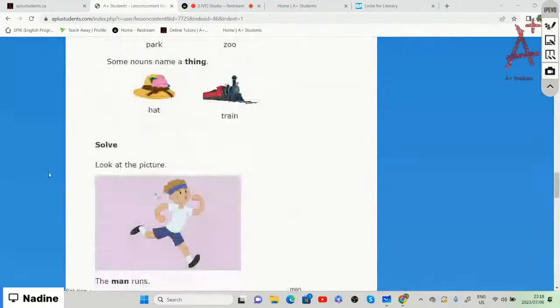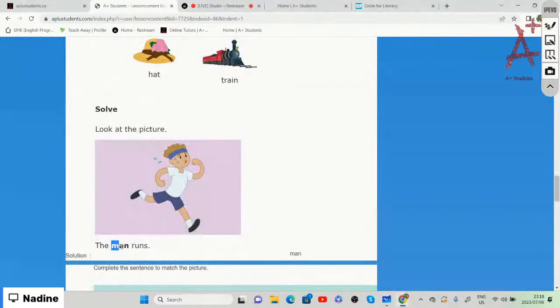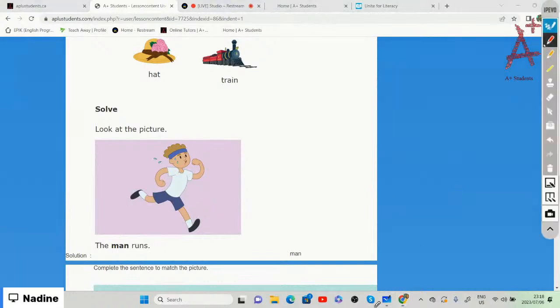So if we go down, it says the man runs. Man names a person, so it's a noun that names a person. Instead of saying the name of the man, it just says the man runs, because it is naming a general person. So instead of specifying the name of the person, we can just say the man runs.